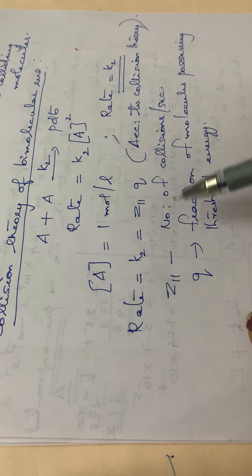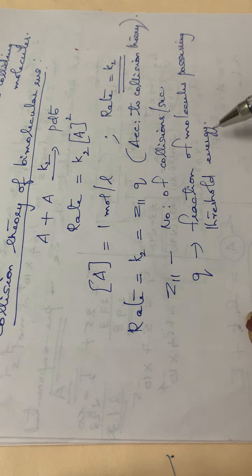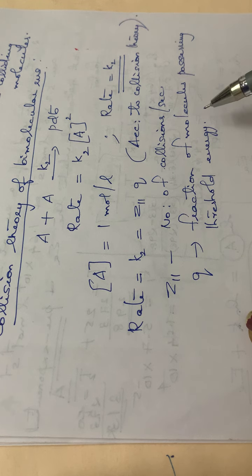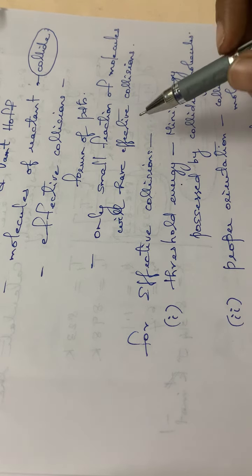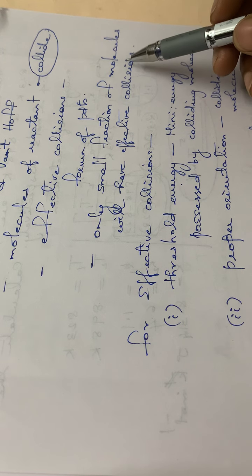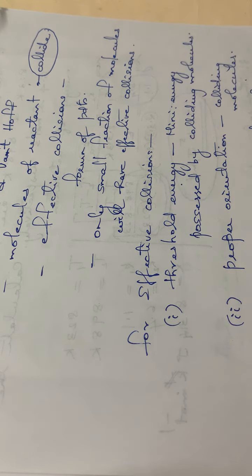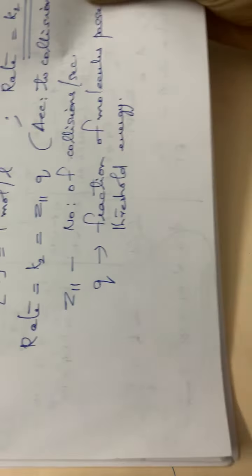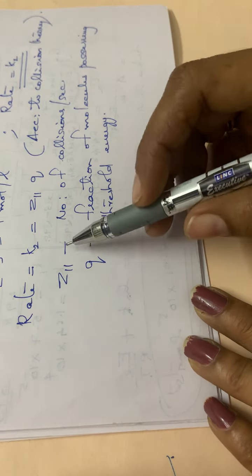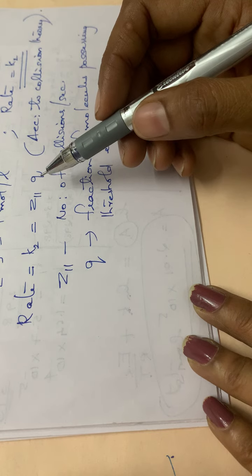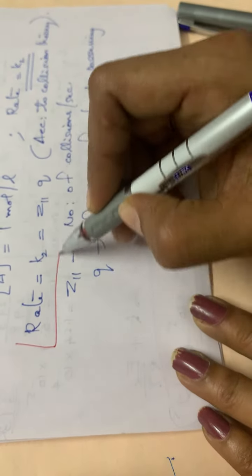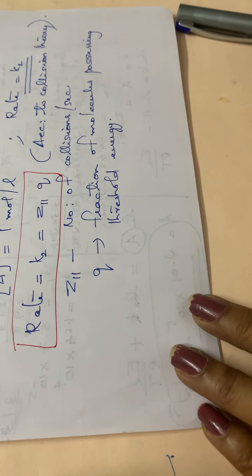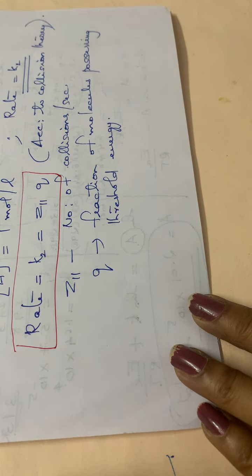So Z11 is the number of collisions per second and Q is the fraction of molecules possessing threshold energy. For molecules to have effective collisions, it will be only a very small fraction of molecules. That fraction is denoted by the letter Q. So we have the formula rate is equal to Z11 into Q. You have to use this equation throughout this derivation, so you have to study this formula by heart.